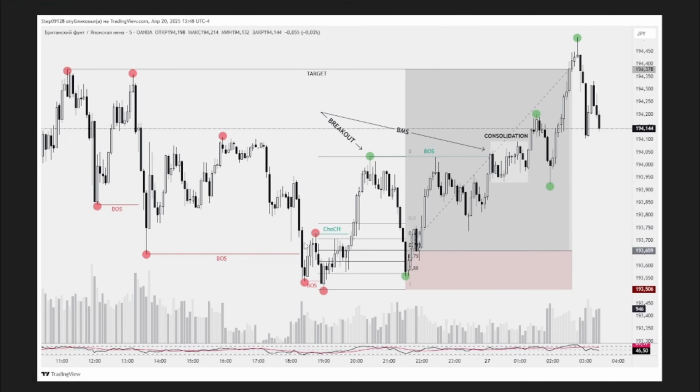One more example. In this downtrend, price makes a lower low, but then breaks the lower high, creating a new higher high, then goes to correction and creates a new BMS. And this will be our entry. First target will be here. Why? Because price makes a new BMS, new consolidation zone. This will be our first TP. As you can see here, we have equal highs, and that will be our second TP.